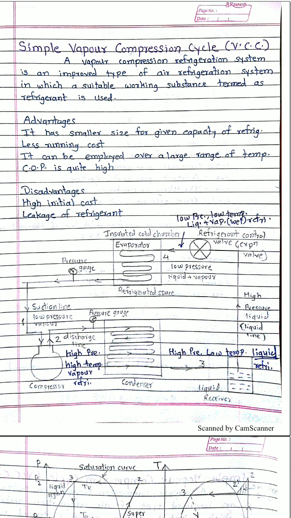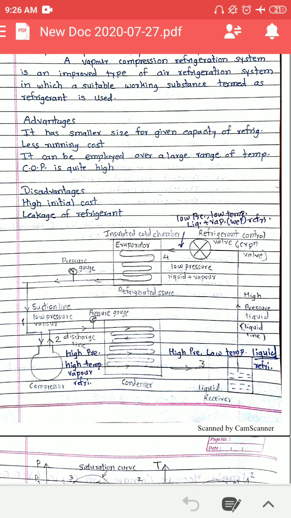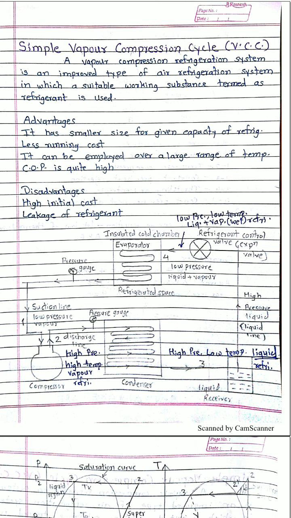Also, if we are using a high-cost refrigerant, suppose a small leakage is there in the piping system, then there is a leakage of refrigerant. If air leaks, you do not have to pay much. But if you are using a refrigerant costing 1000 rupees per kg and leakage takes place, it will cost a much larger amount for refrigerant replacement.